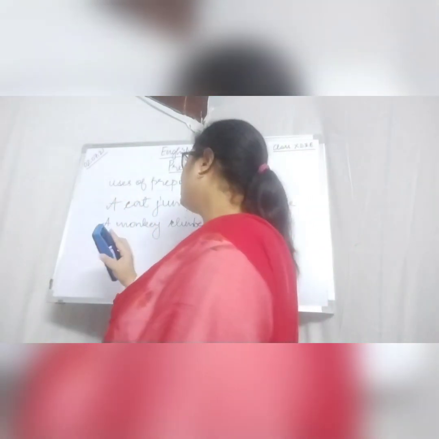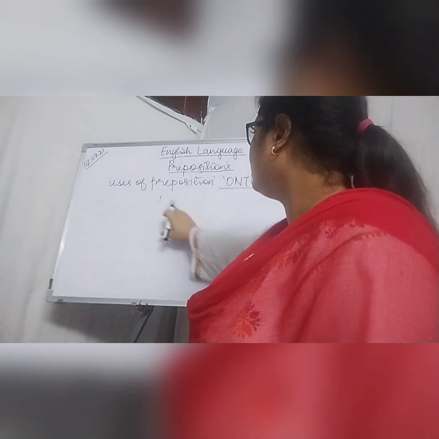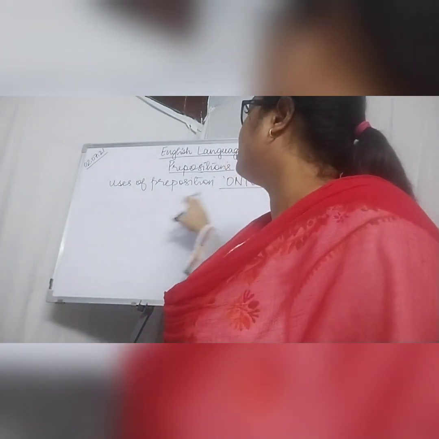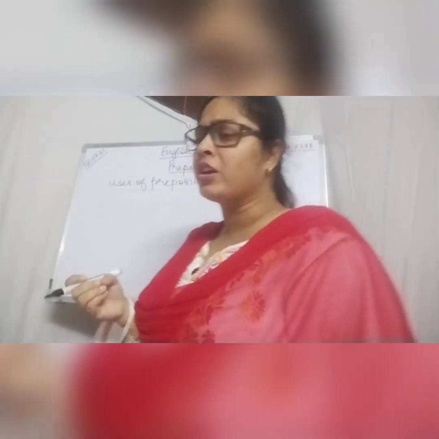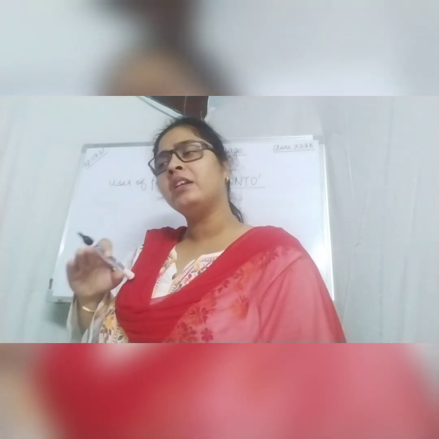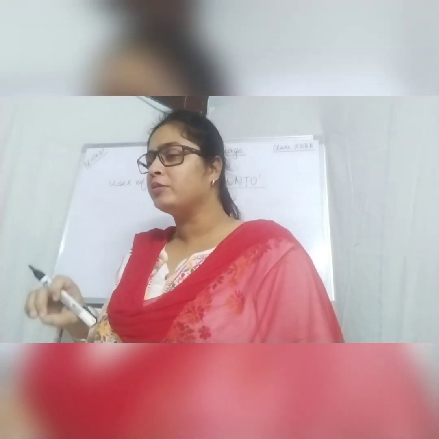Now, next use of preposition on to. If we are talking about anything of which we are partially aware and we don't know about it completely, then we use preposition on.